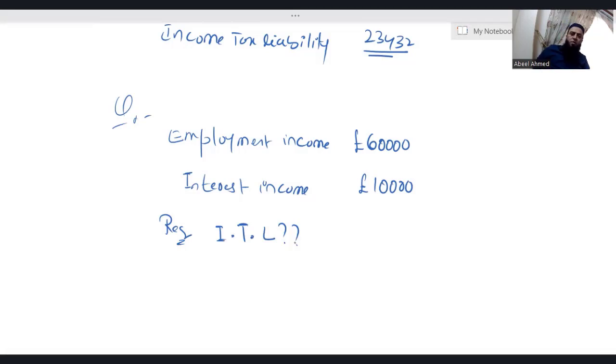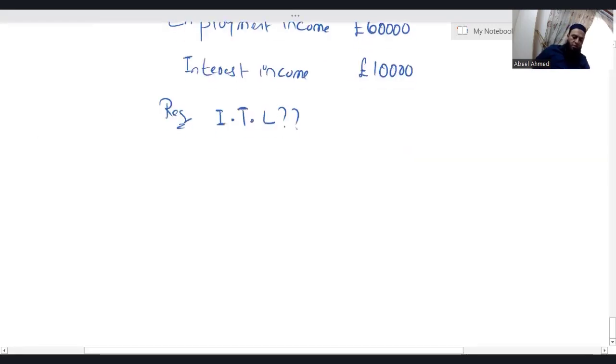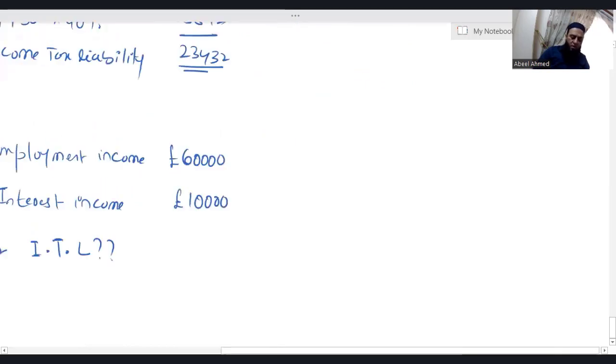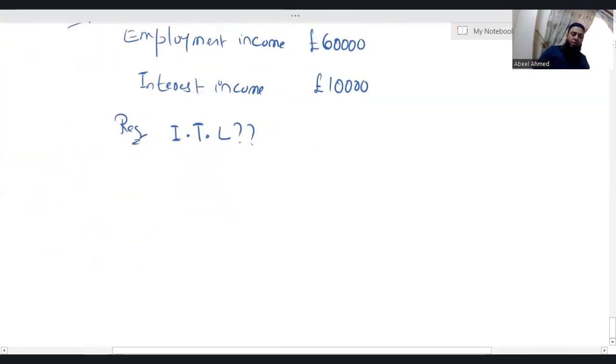Before calculating income tax liability, you need to know what the tax rates are for saving income. We have already discussed the tax rates and the bands for the non-saving income. Let me just write these for you. I think I have mentioned even in lecture 1 that these tax rates would be given to you in the exam. So I'm just writing the tax rates.